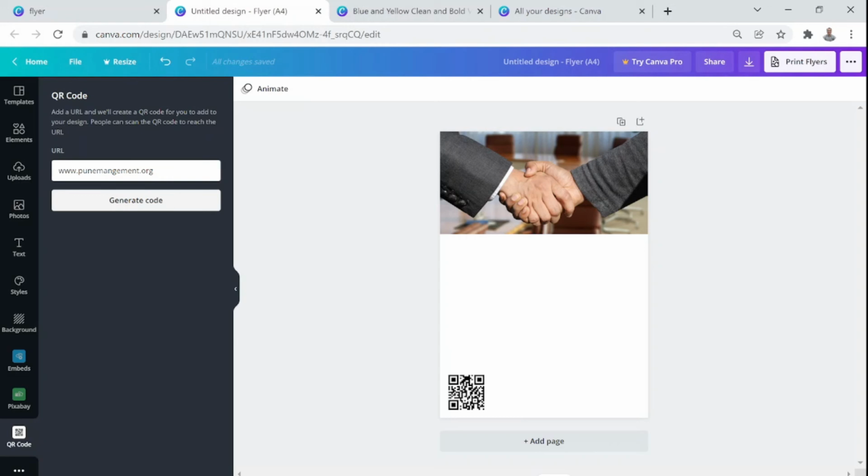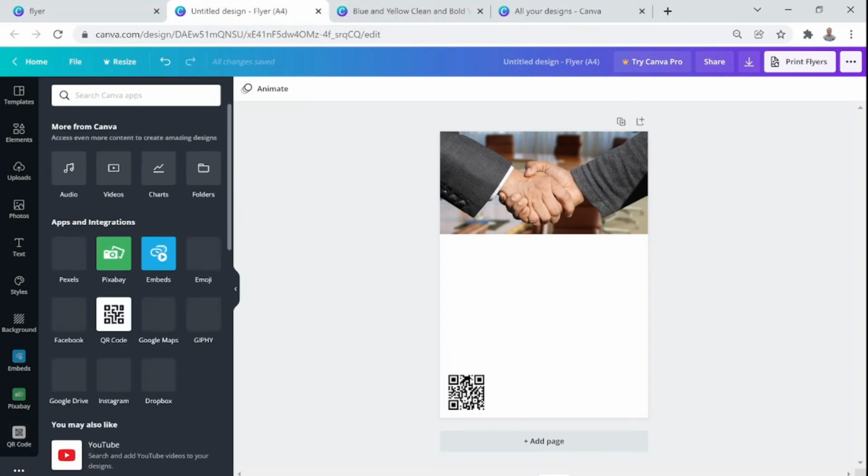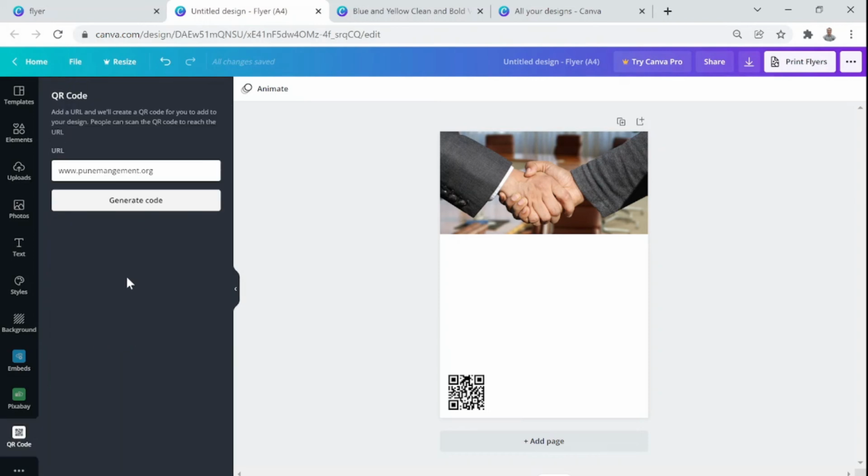Okay. So let me just show it to you again. When you click on this more, it will give you an option, and you will see this QR code option here. You see my mouse hovering. Click on that, and then you just need to provide a URL here in this box. Now let me just create another QR code. Let me put my website name here, www.thebusinesswise.com, and I say generate code.